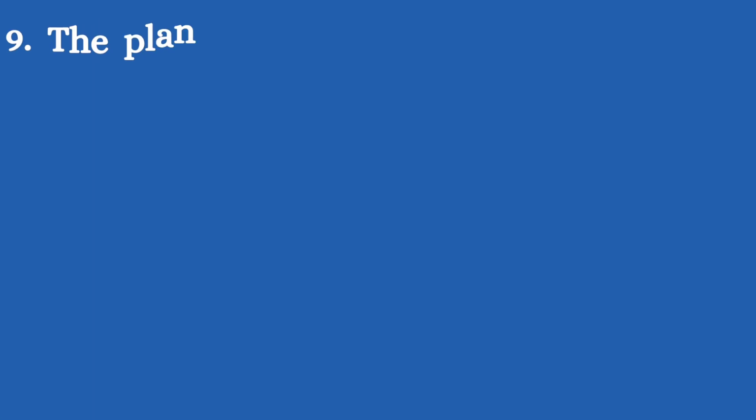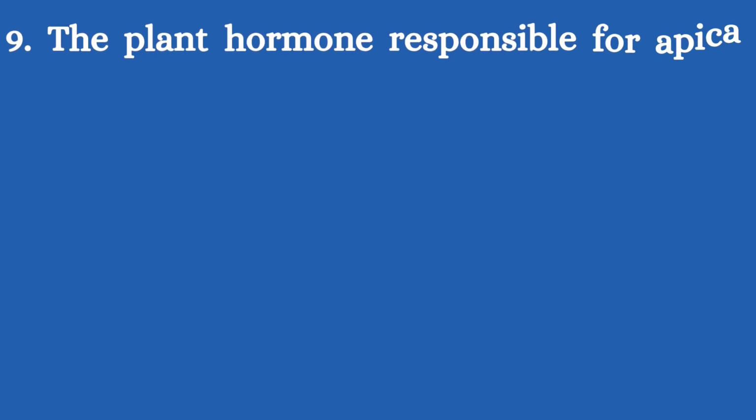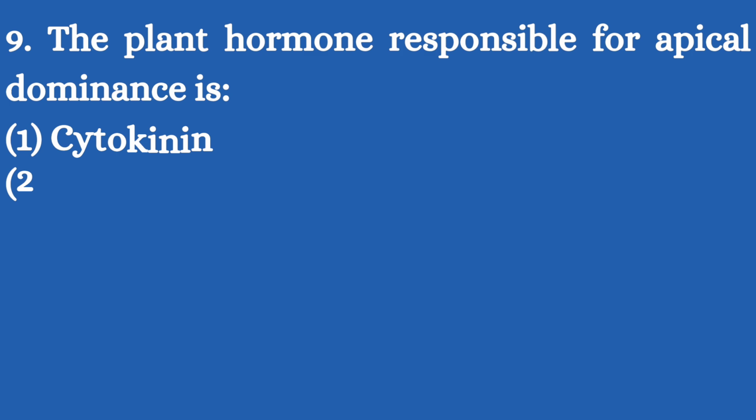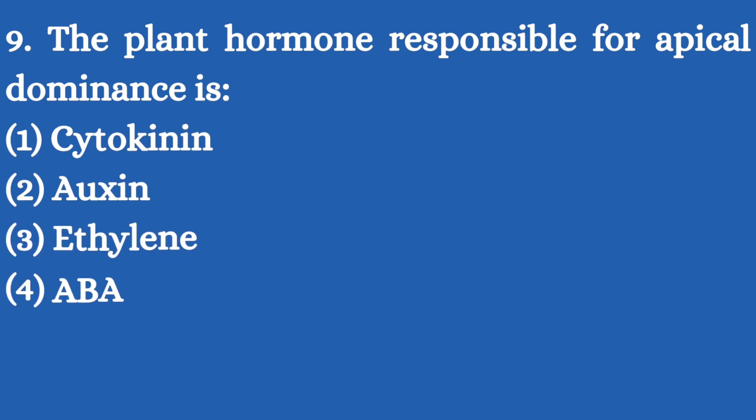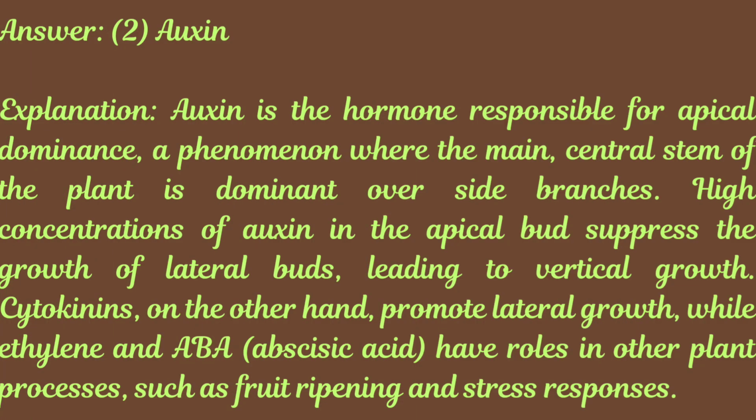9. The plant hormone responsible for apical dominance is: 1. Cytokinin, 2. Auxin, 3. Ethylene, 4. ABA. Answer: 2. Auxin. Explanation: auxin is the hormone responsible for apical dominance, a phenomenon where the main, central stem of the plant is dominant over side branches.